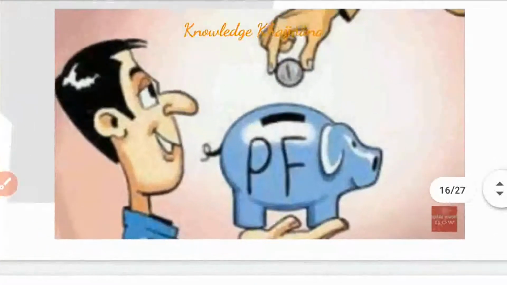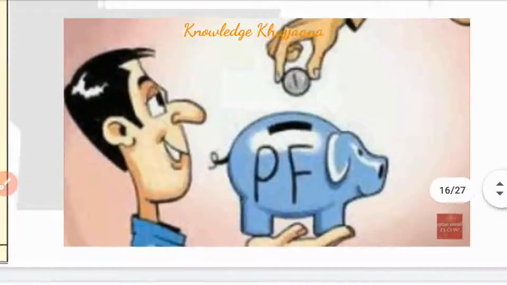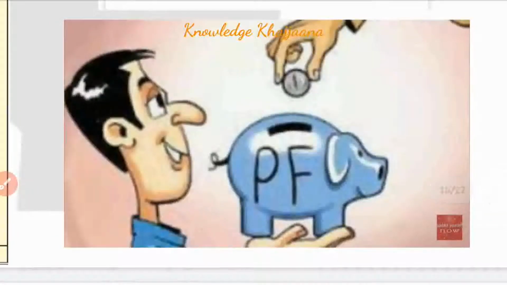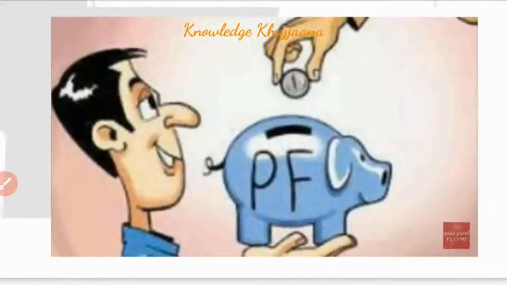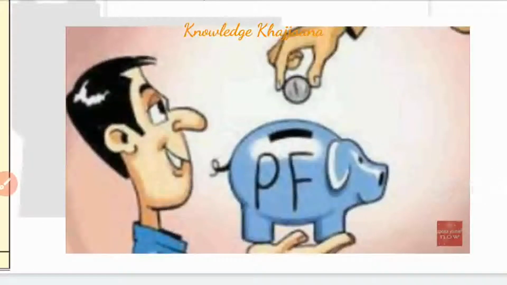See, to secure the future of the employees, some of the amount from his salary is deducted and kept reserved in the provident fund. You can consider it as a piggy bank. Some share from the employee's salary is deducted and kept in the provident fund, as well as some share is also given by the employer, for the benefit of the future of the employee. This is called provident fund.